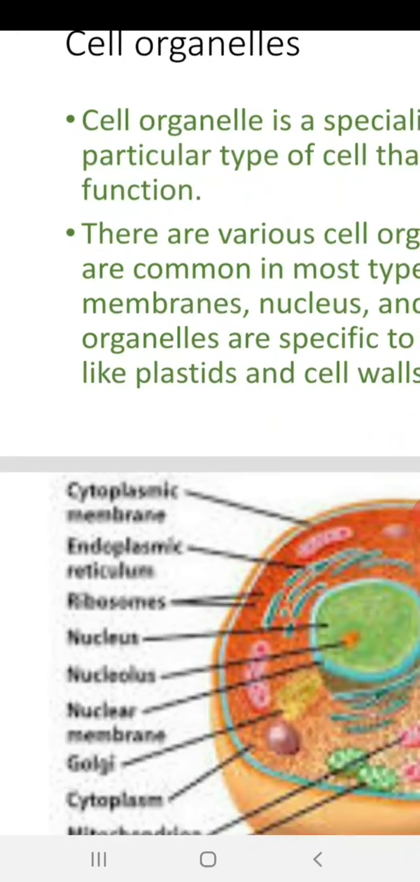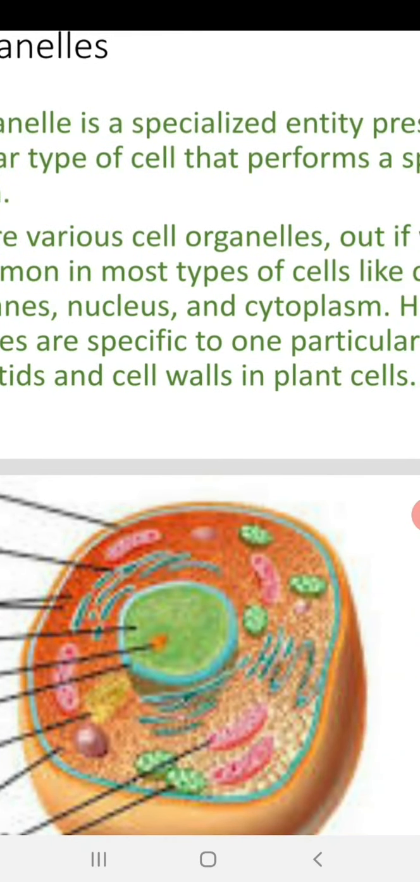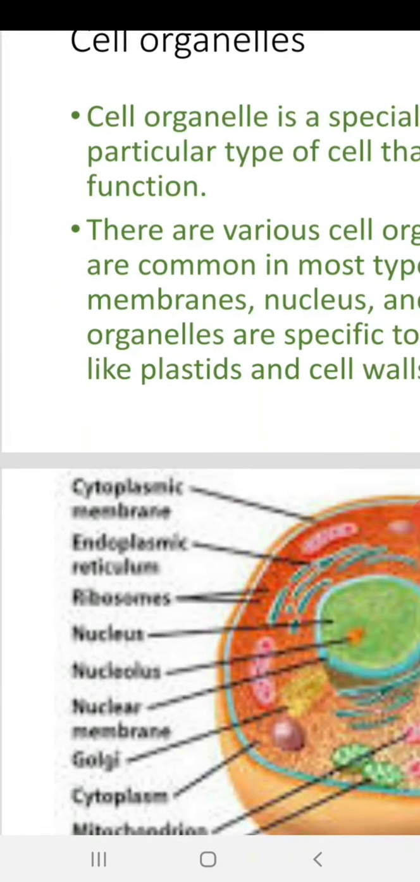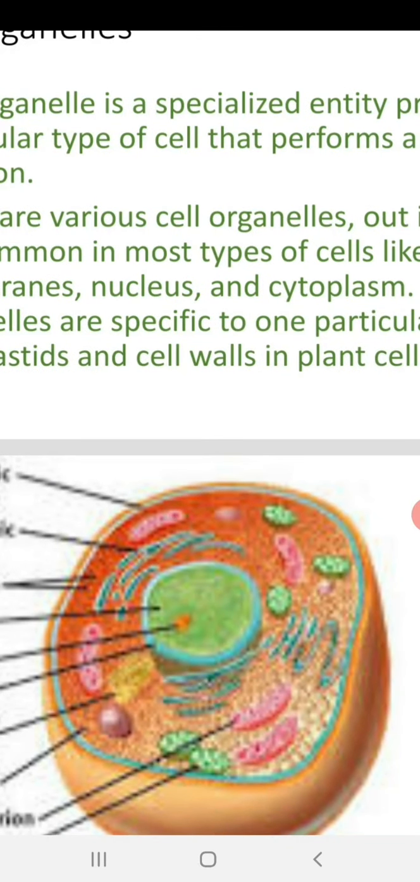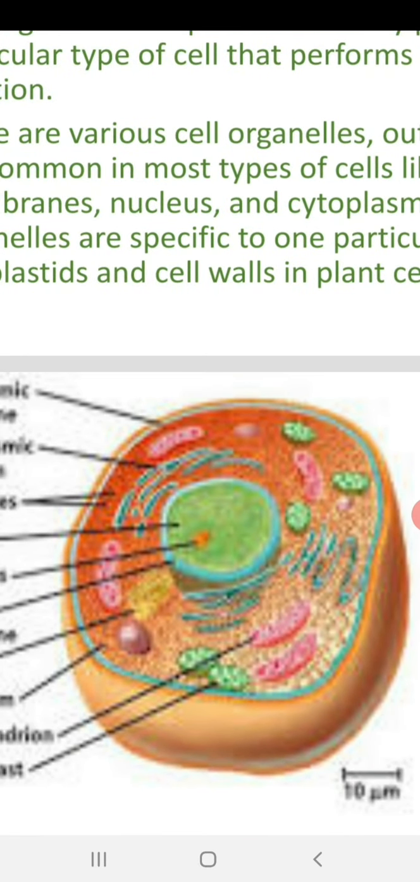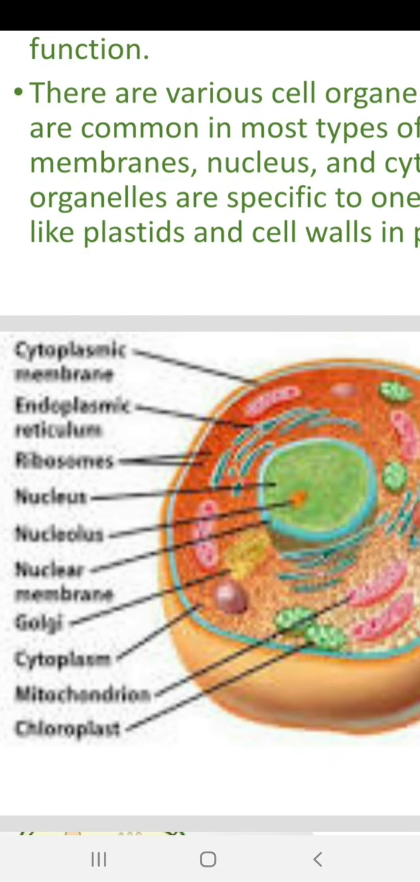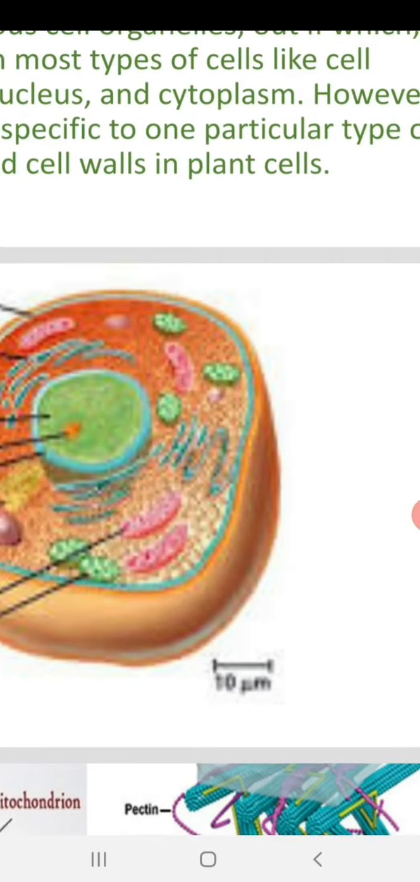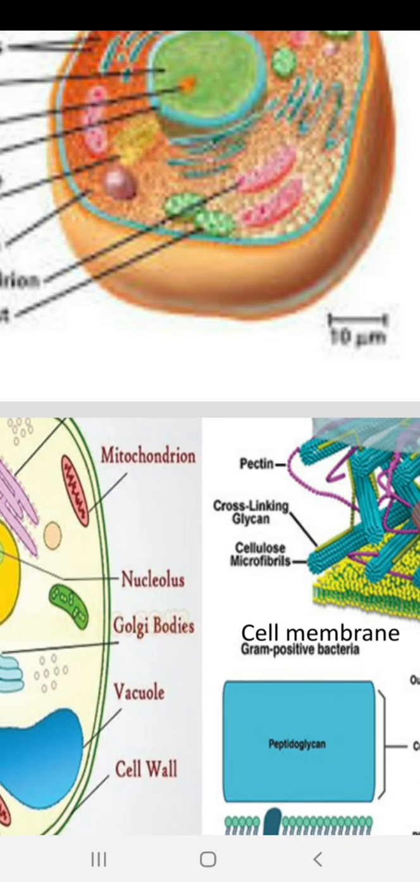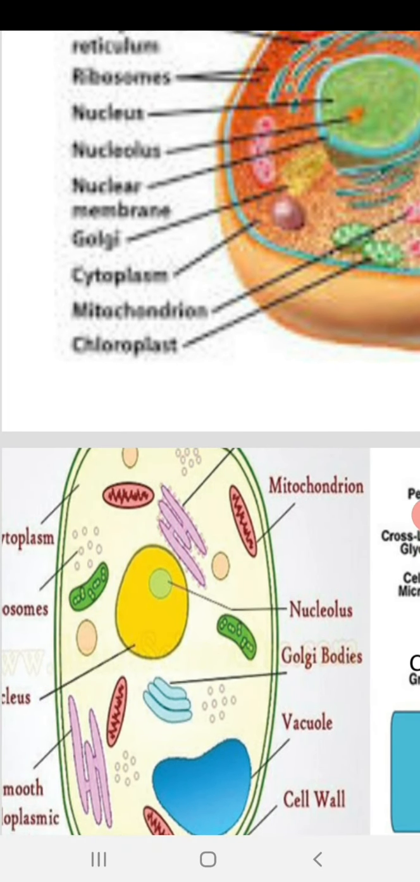However, some organelles are specific to one particular type of cell, like plastids. They are present in plant cells only, so animal cells lack plastids. Plastids can be categorized into three categories that will come under plant cell. When we discuss the differences between the plant and the animal cell, we may discuss the plastids in detail. Now let us move on to